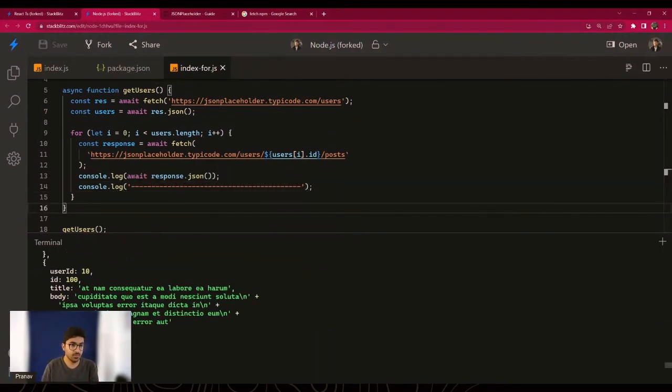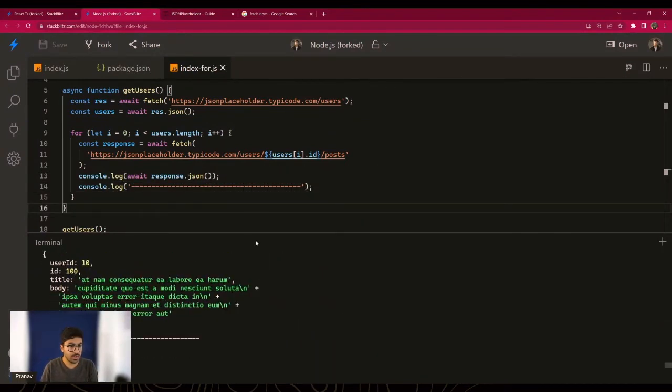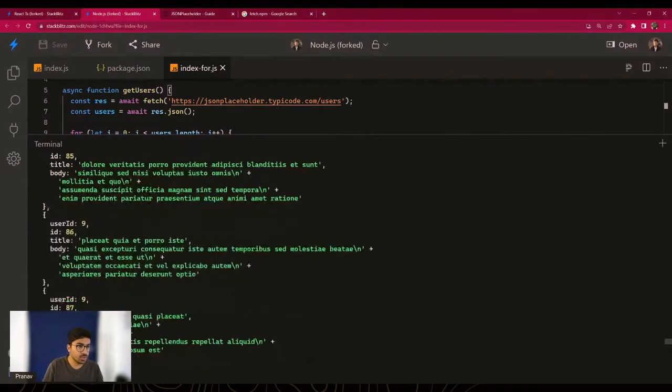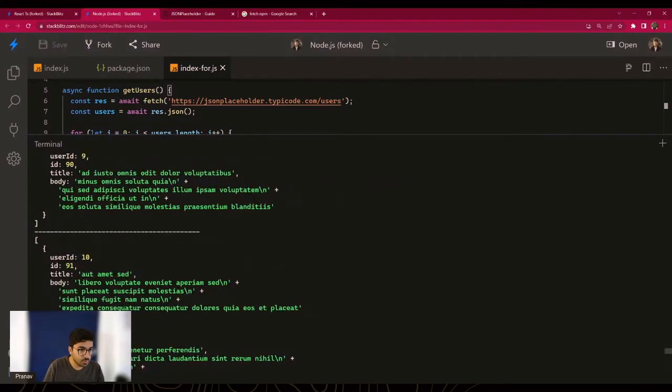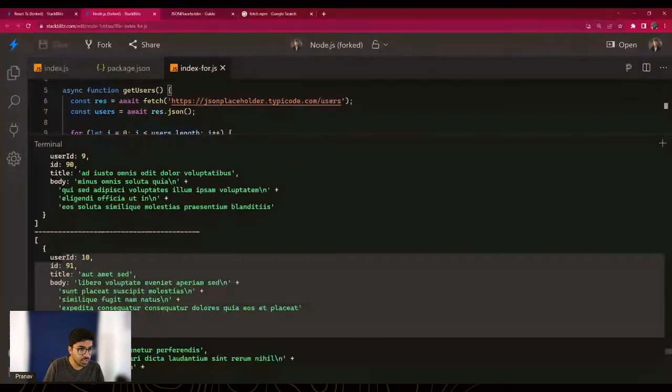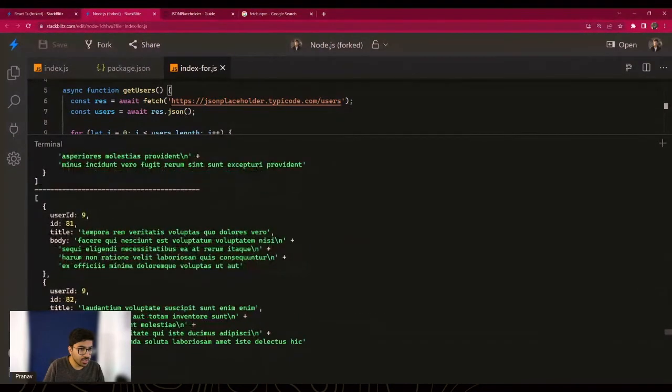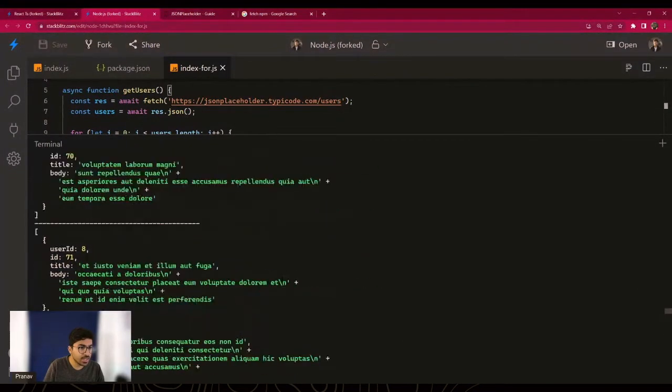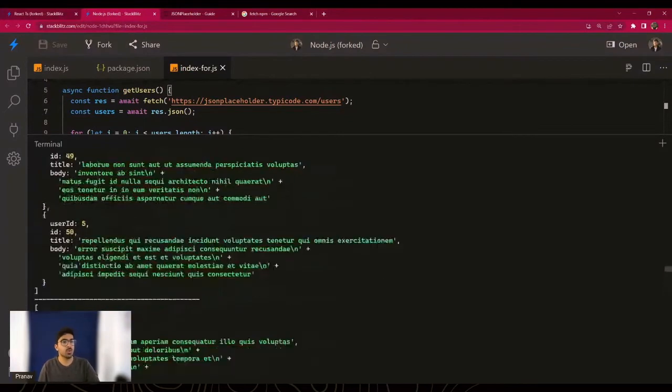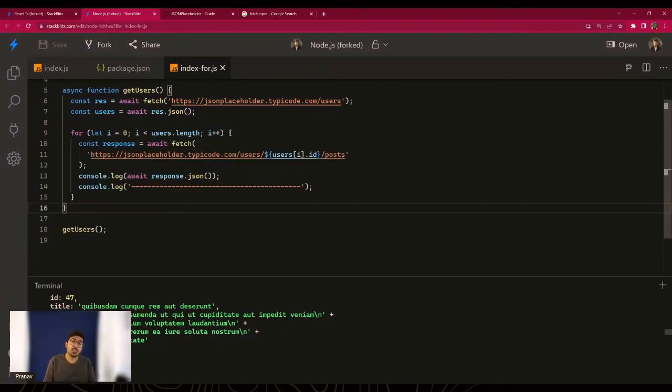Here you go. This should help us segregate posts of each user. So below this line, we have all the posts for user ID 10. As you can see, above this, user ID 9, then separation, then user ID 8, user ID 7. So this works. We get the idea, right? So this works. But what's the problem? That's the biggest thing we need to learn, right?